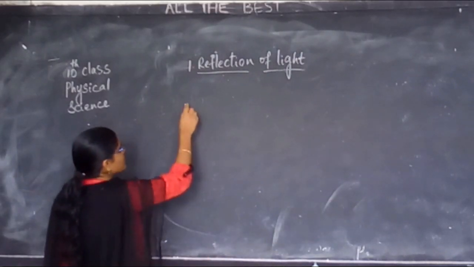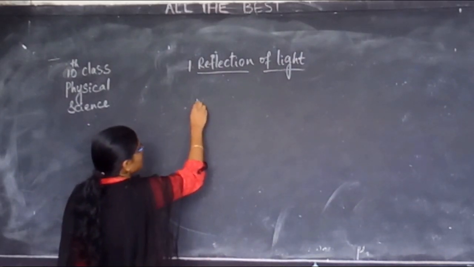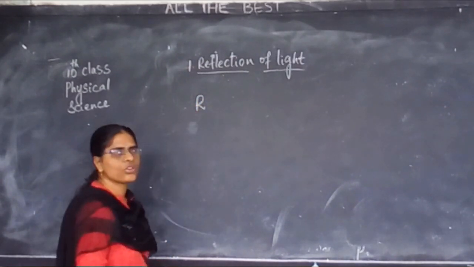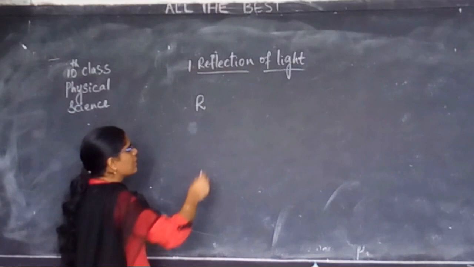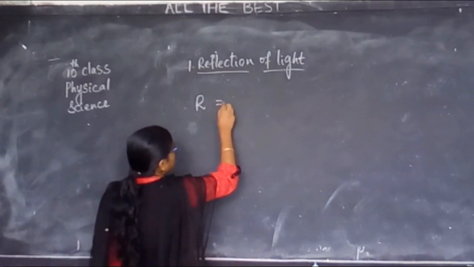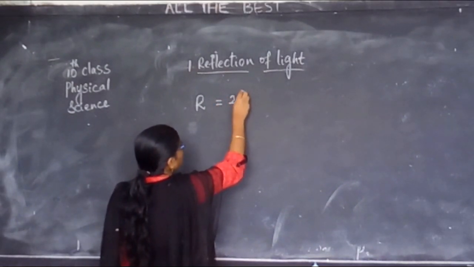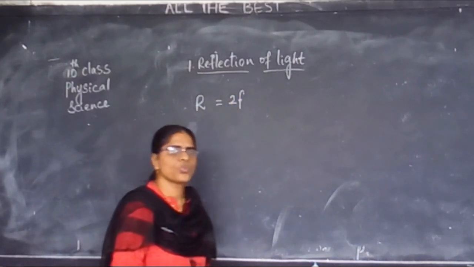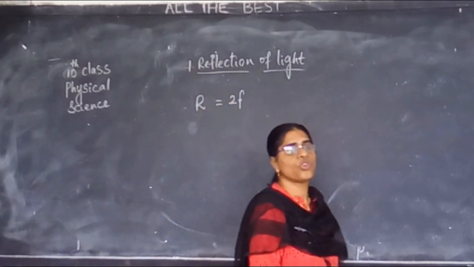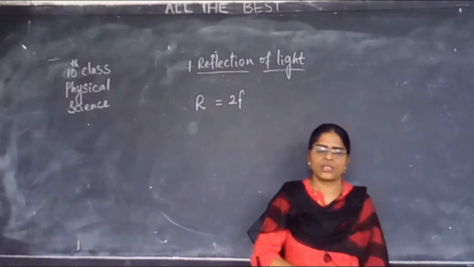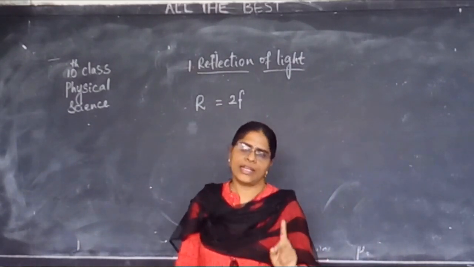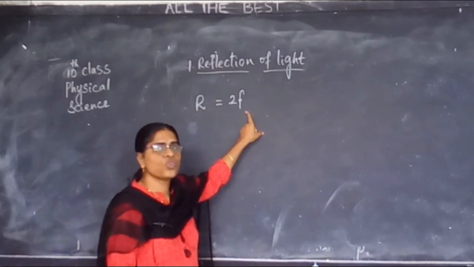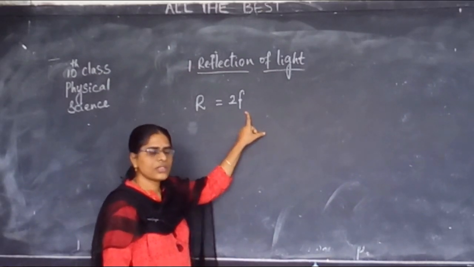You must only remember it, because you may get it in problems. Radius of curvature is denoted by capital R. Capital R is equal to 2 times f, where small f is the focal length. R is the radius of curvature, f is the focal length.